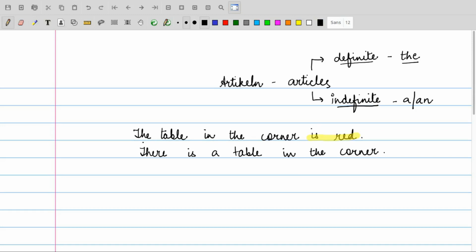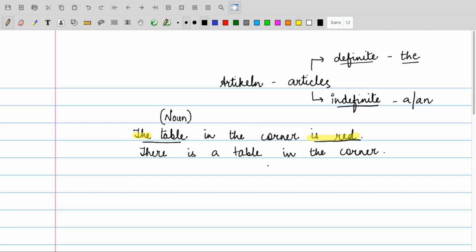We are talking about a particular table that is in the corner, but that table is red in color. We cannot say a table in the corner is red. Which table? The one that is red is in the corner. So this table, the noun over here, takes the definite article the, because we are providing some information in that sentence.